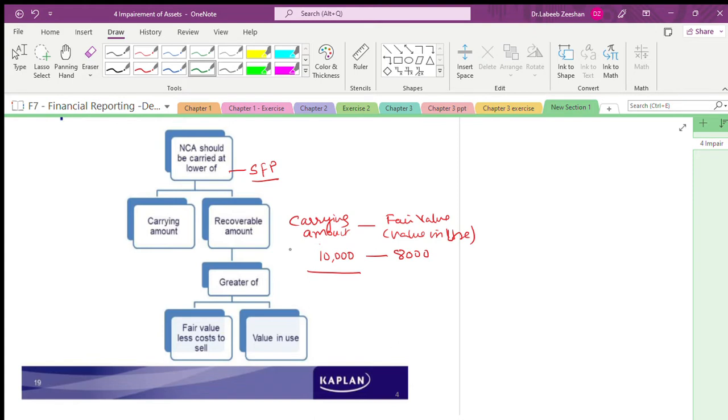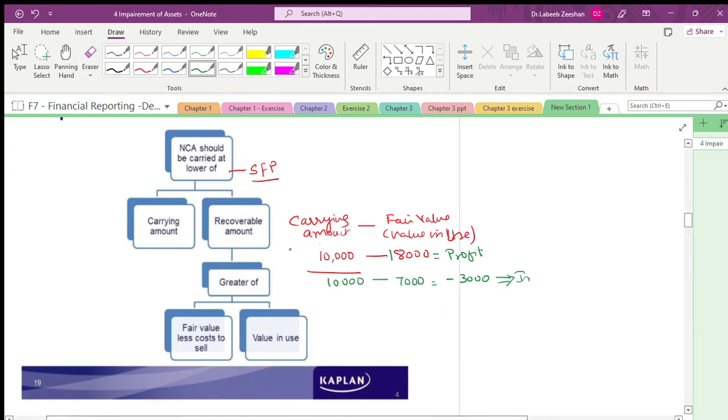But if the carrying amount is 10,000 and the fair value is 18,000, what will happen? Definitely there will be a profit. But if the carrying amount is 10,000 and the fair value is 7,000, there is a minus value of 3,000. This minus value is called an impairment.